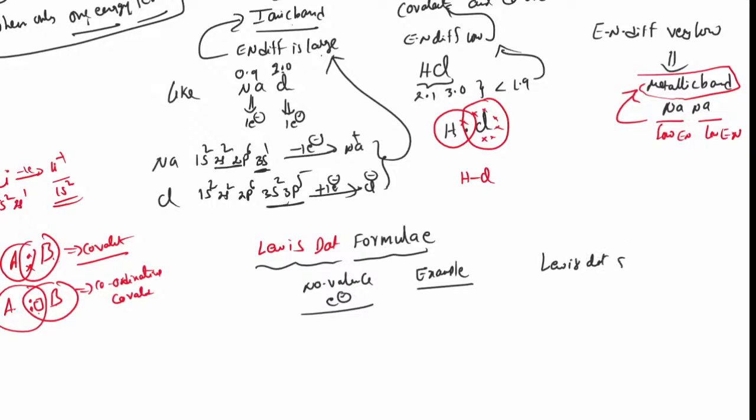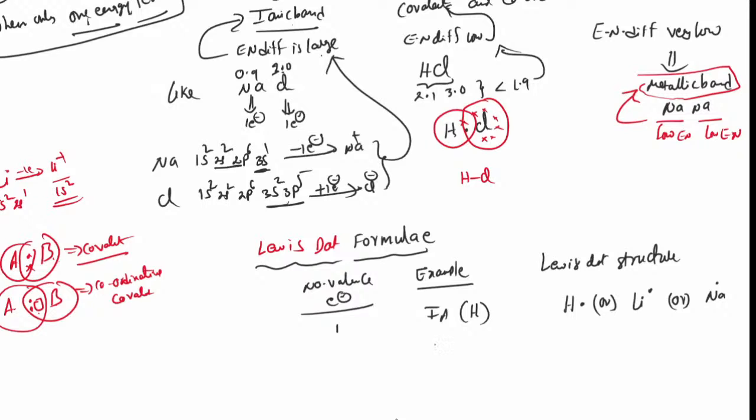First group has one valence electron, that is group 1A. Example, hydrogen, generally one valence electron. Or take lithium, one valence electron, or sodium, one valence electron.